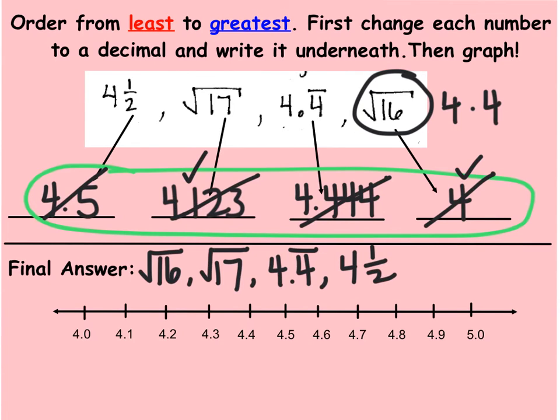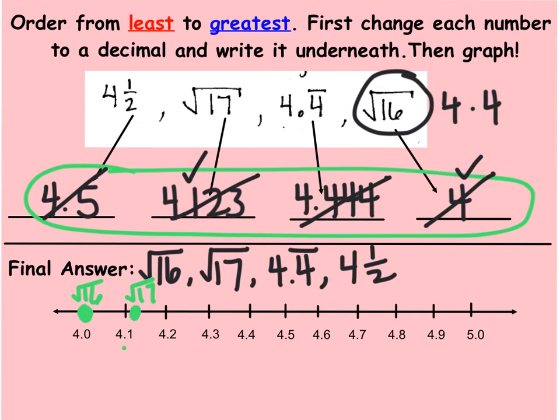Okay, so now the last part of this is I would like you to take these rational numbers and graph them as points on the following number line. So the square root of 16 was equal to 4, so let's go ahead and put a point here at 4.0. That was the square root of 16. Next, we had the square root of 17, which was 4.123. So if 4.1 is right here, we need to go a little bit farther. And you can just estimate. It doesn't have to be perfect. We know that it's a little bit more than 4.1.